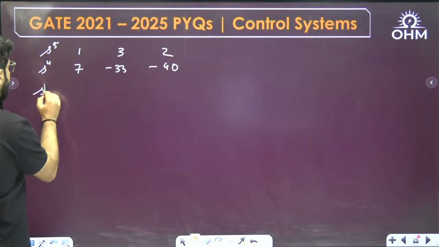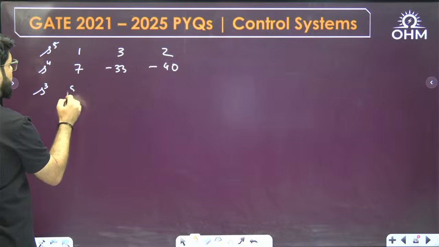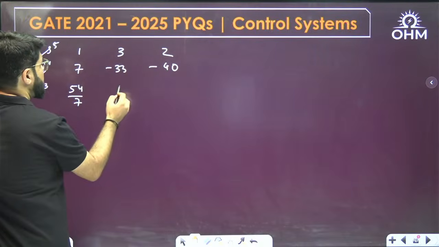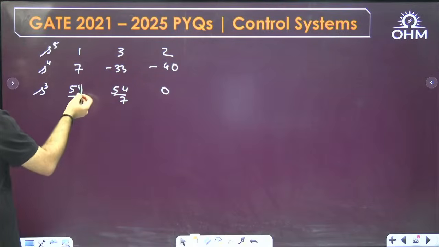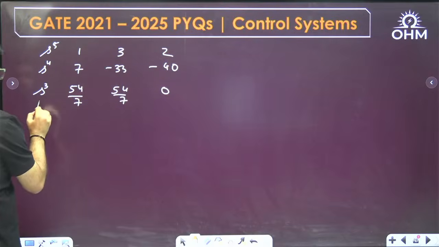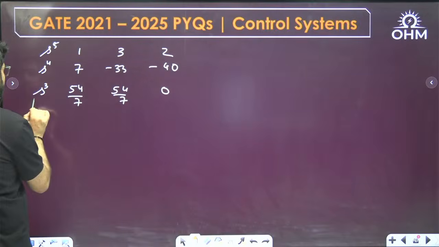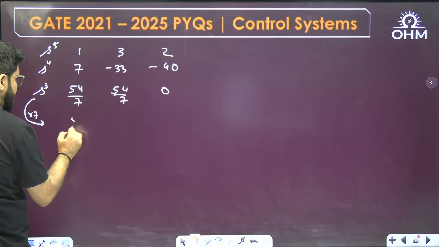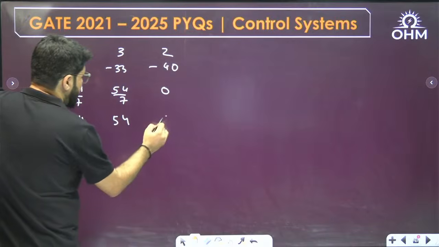Now s power 3: 21 minus of minus 33 becomes 54 by 7. Then 7 into 2 is 14, minus of minus 40 gives 54 by 7, and then 0. Rather than writing 54 by 7, multiply throughout by 7. For any particular row we can multiply or divide by a number, but that number should be positive. Sign change is not allowed. So s power 3 I am writing as 54, 54 and 0.